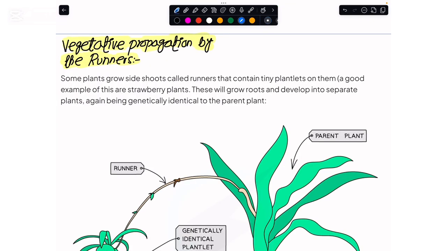So now here we have this last example to discuss in the context of asexual reproduction or vegetative propagation, and that is the runners, followed by one of the frequently existing plants in our environment, the strawberry plants.